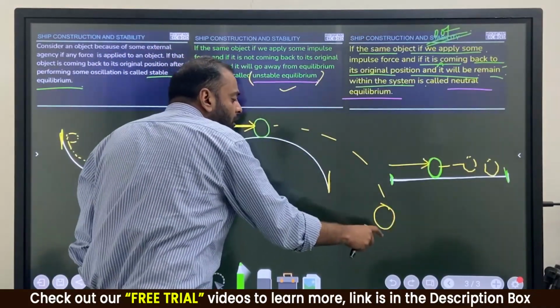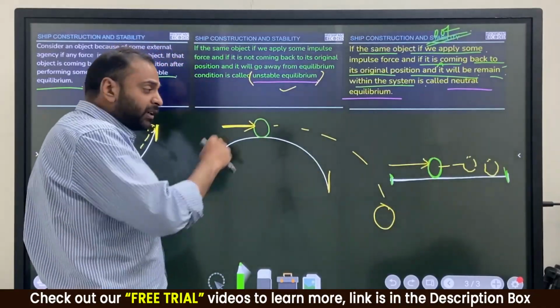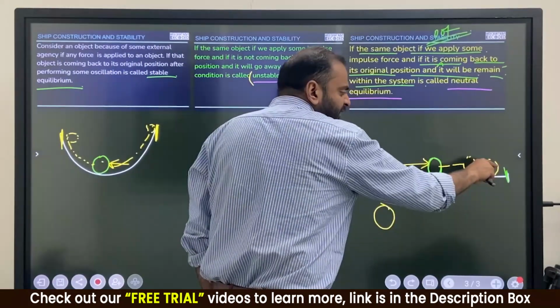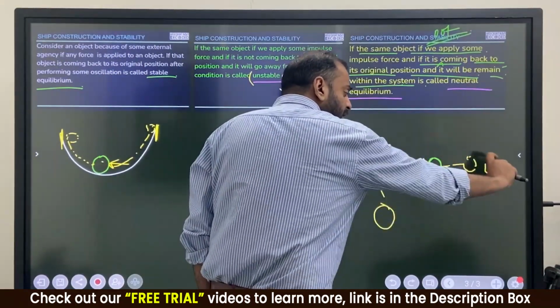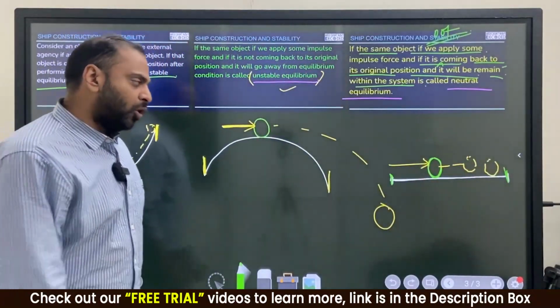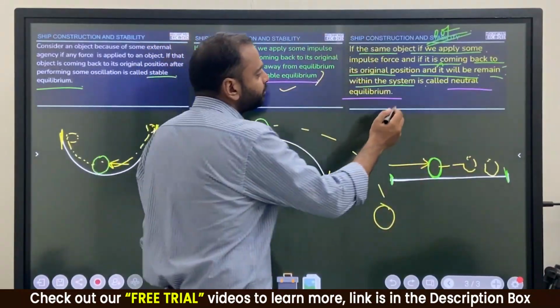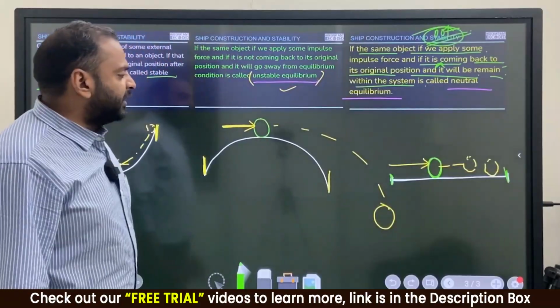Means this ball will not remain in this equilibrium system. But in this case, हम लोगों ने बॉल को फोर्स दिया, ball motion is like this. Suppose the ball reached here, but still the ball will remain in the equilibrium line as well. But the ball will not come back to its original position. Please correct it.